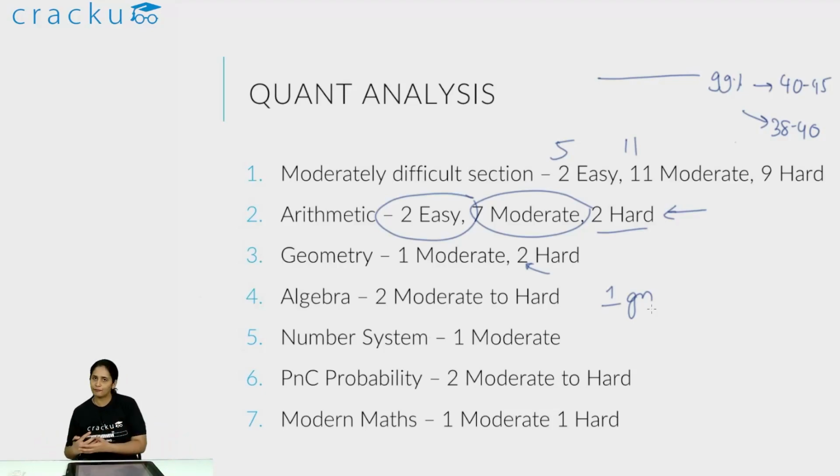If you have left probability, if you have left geometry, then you have less margin to leave tougher questions, because there will be tougher questions from arithmetic also. There will be tougher questions definitely from algebra. So when you start leaving subjects, even if an easy question comes from probability, and I know a lot of students have left probability because they feel that it's a low weightage topic, and it's difficult and not intuitive for a lot of students to understand.